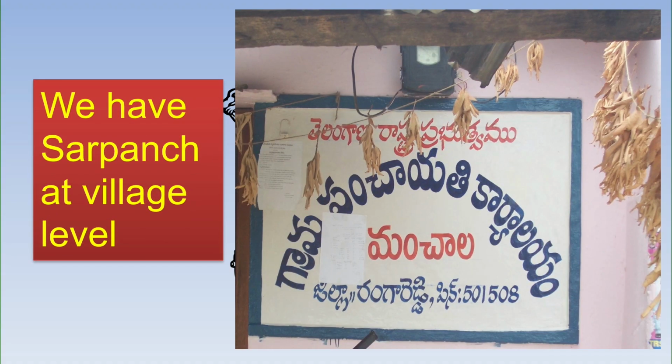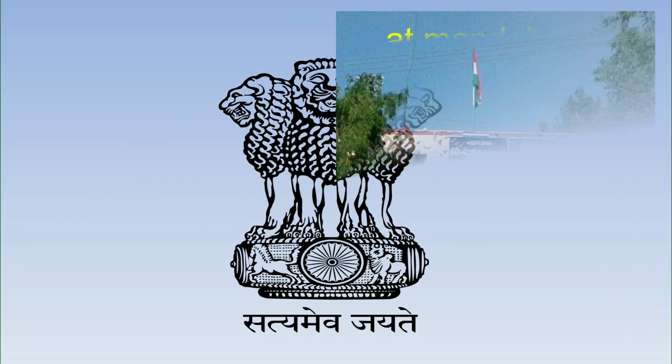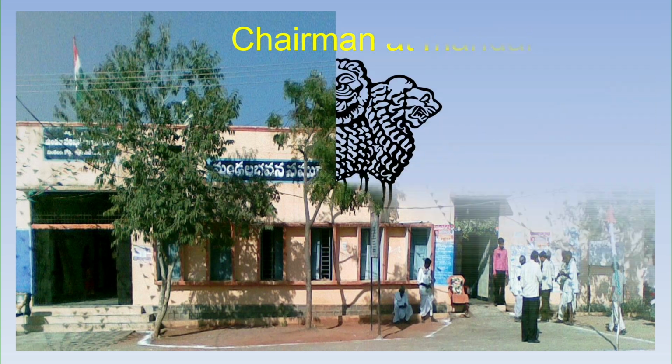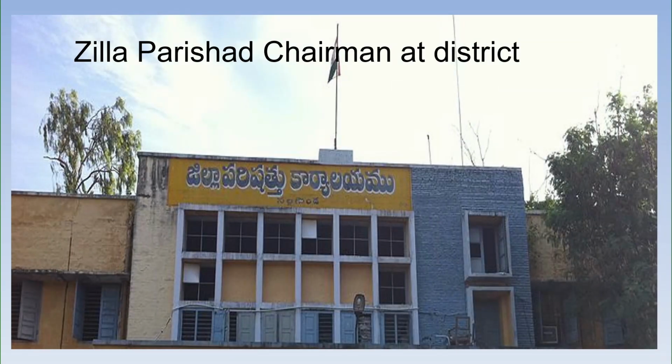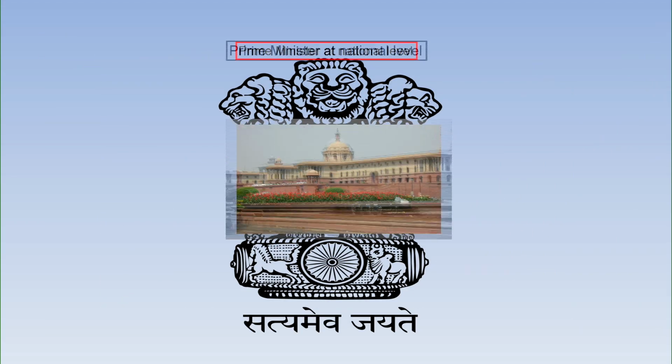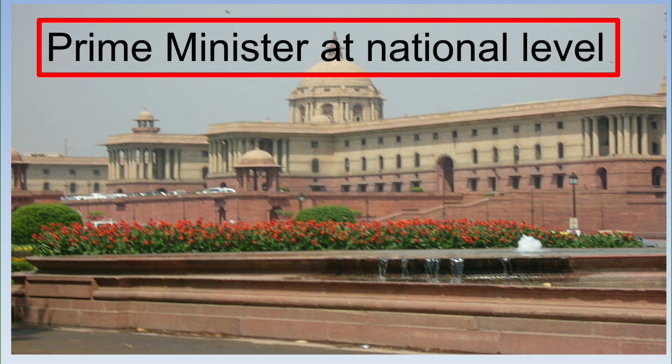Now, after independence, if you observe at present, we have a sarpanch at village level, the chairman at mandal parishad level, and in the same way the Zilla Parishad chairman at the district level. At the state level we have the chief minister, and at the national level, the country level, we have the prime minister. These are the people ruling at different levels of this country.